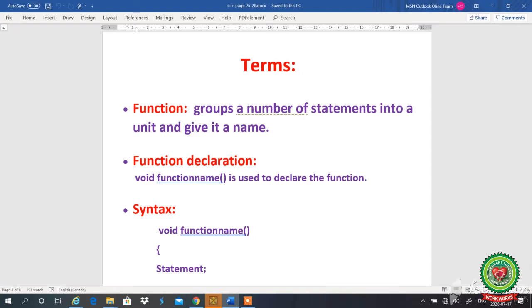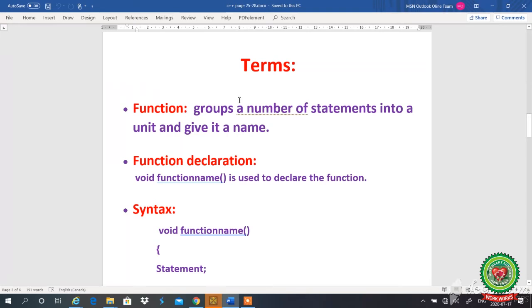Like in our schools, on the stage we have small items. Whenever we want to present those items on the stage, we call all the items, all the performances of the students one by one, and it will make a program, the main program. Clear students?